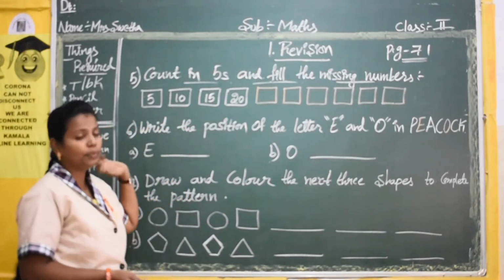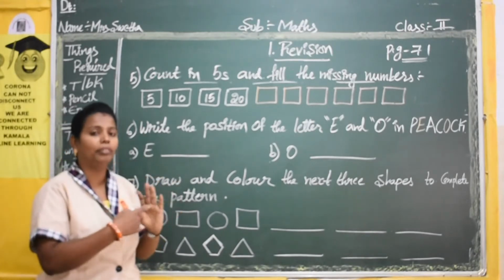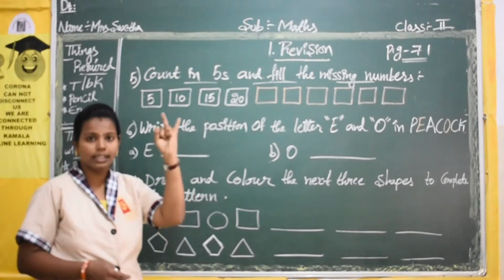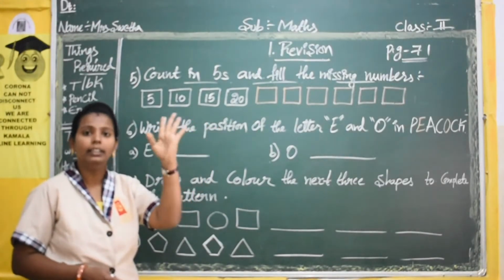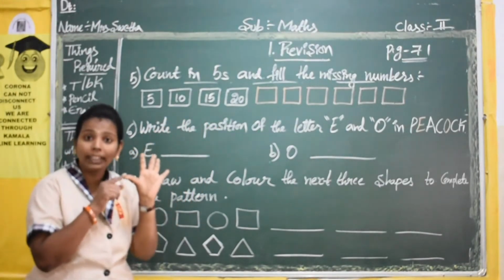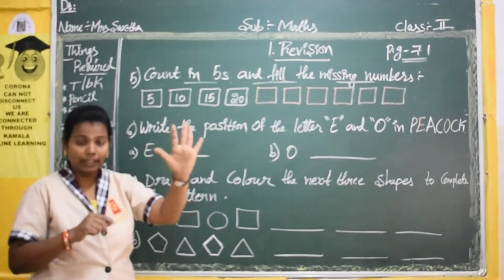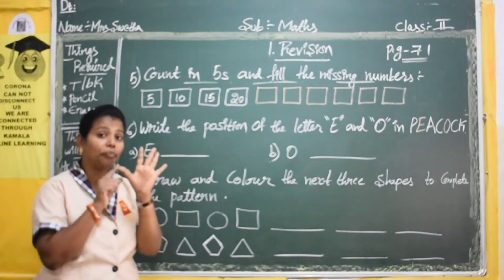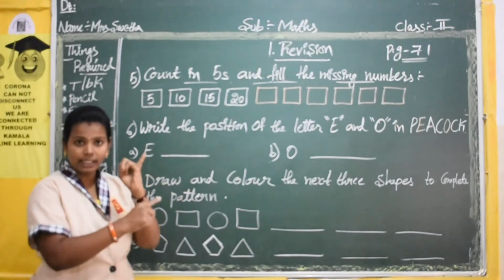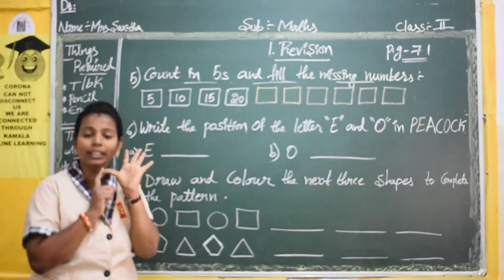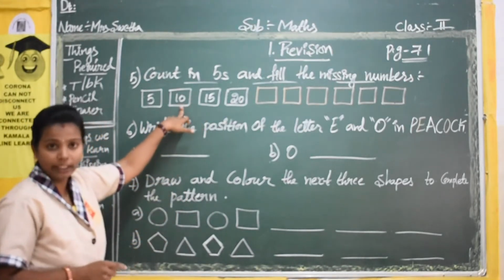The first number is 5. From 5, the next number is where we start. It is 5. The next numbers are 6, 7, 8, 9, 10. Which number have they written? They have said that you have to count in 5s and write the 5th number. So 6, 7, 8, 9, 10. The 5th number is 10. So they have written 10 here.